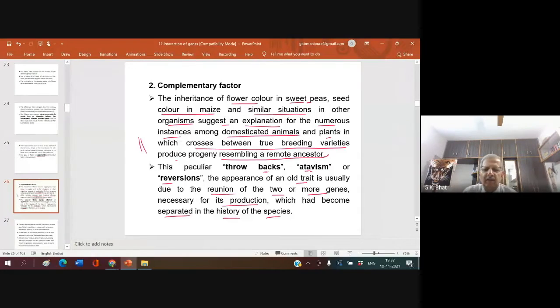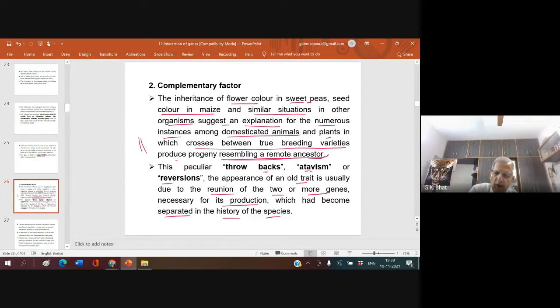You may not understand. I will give an example about this complementary factor. The genes are present. For some reason, they never expressed it. For some reason, they never got inherited together. But when they come together, it brings about the expression of a new character. Crosses between true breeding varieties produce progeny resembling a remote ancestor, not the immediate ancestor, but a remote ancestor, grandfather, grandmother.